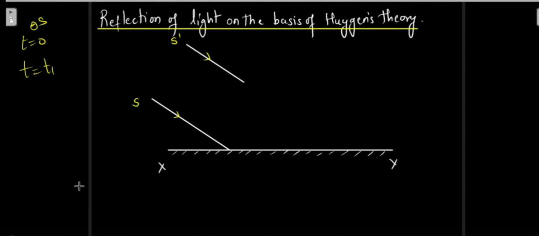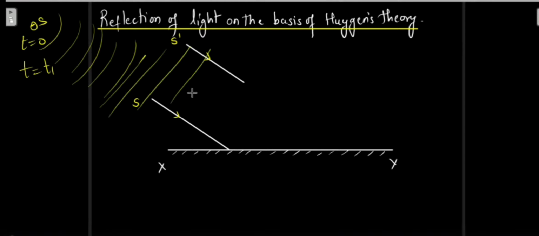Obviously as the two rays have started from a common source, they must have formed a spherical wavefront. But since these rays have progressively come very far from the source, this spherical wavefront will now become a plane wavefront. Are you understanding this? This spherical wavefront will turn into the plane wavefront since these rays have advanced very far from this point source now.